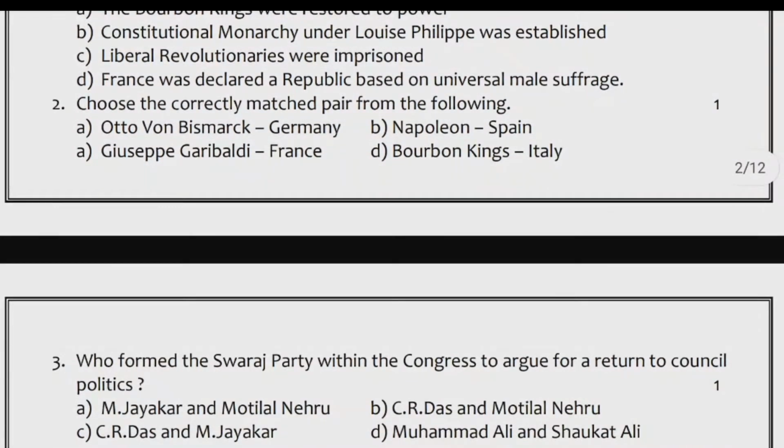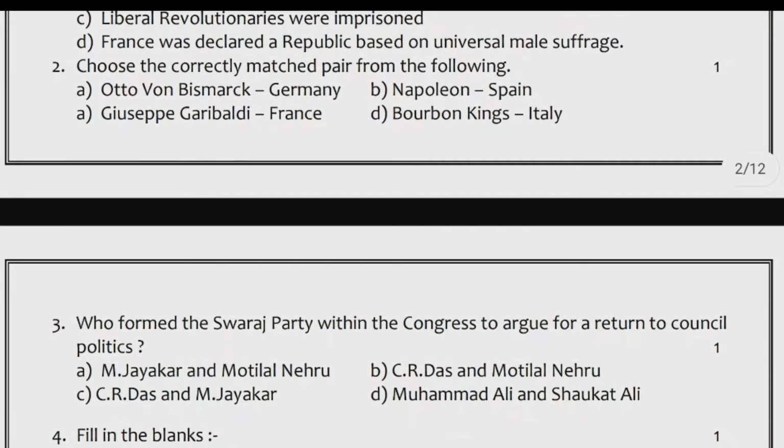3. Who formed the Swaraj Party within the Congress to argue for a return to council politics? A. M. Jaker and Motilal Nehru. B. C.R. Das and Motilal Nehru. C. C.R. Das and M. Jaker. D. Muhammad Ali and Shaukat Ali.